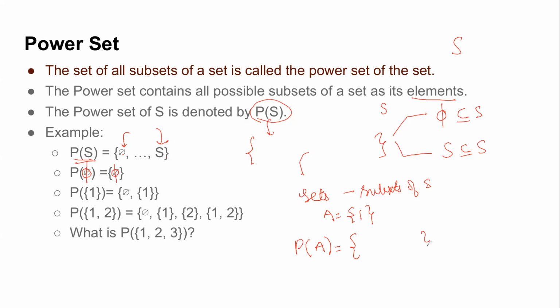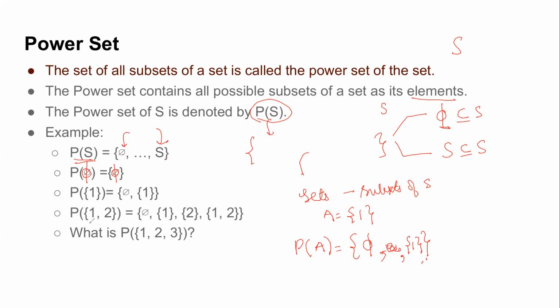Before you start enumerating anything, you should always add two things. First thing is phi, and other thing is the set itself, which is 1. Never write just 1. It is always 1 within curly brackets because it is the set itself, right? And then in between you can fill up all other subsets. But since there is just one member, this is the only possible subset you have.